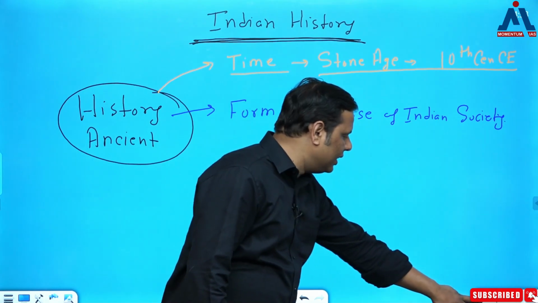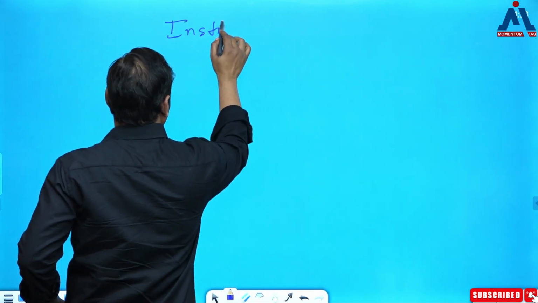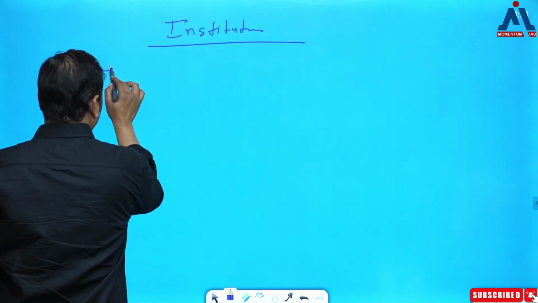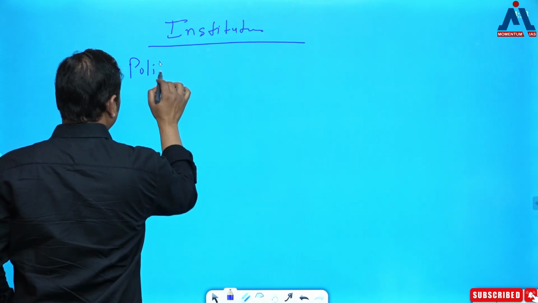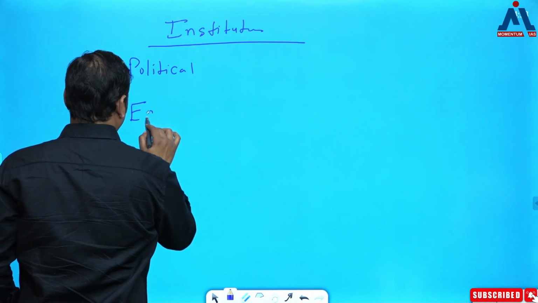When I am talking about the institutions, what are the institutions I have been talking about? First, I can say political institution. Then I can talk about economic institution.